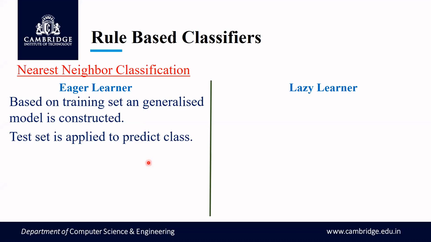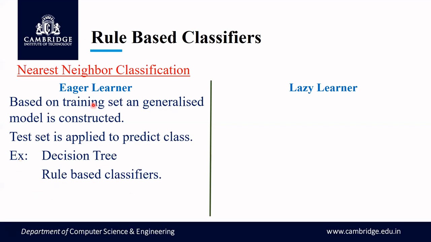This is how an eager learner looks at the classification process. Examples of this are decision tree and rule-based classifiers. So decision tree and rule-based classifiers are considered eager learners.